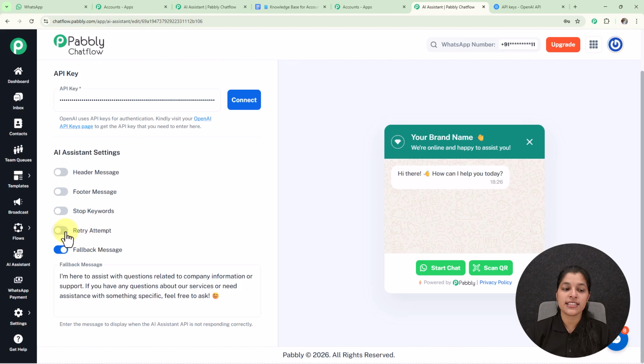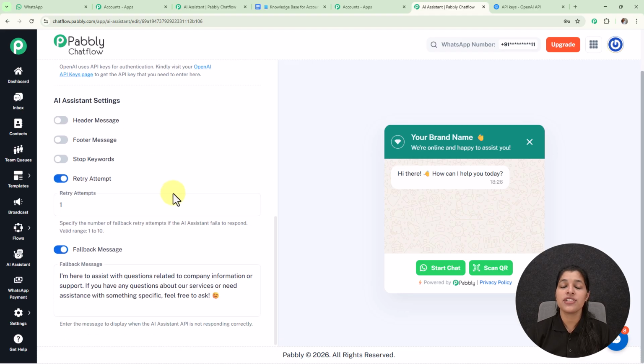And now we are getting this option for retry attempt. So retry attempt basically specifies the number of fallback retry attempts if the AI assistant fails to respond, and the valid range of this retry attempt is from 1 to 10. So you can enter the retry attempt from its valid range, but I'm going to keep it as disable.